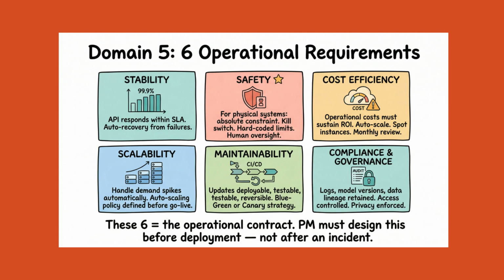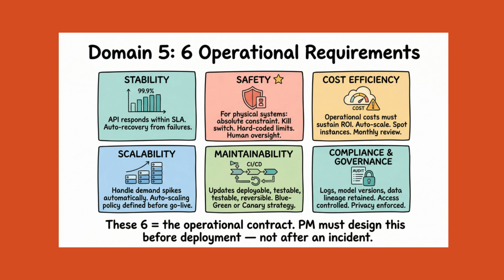Safety. For systems with physical effects, robots, autonomous vehicles, automated equipment, safety is an absolute constraint that supersedes performance. Kill switches, human oversight, and hard-coded safety limits are not optional features. They are Domain 1 and Domain 5 obligations that cannot be traded off.